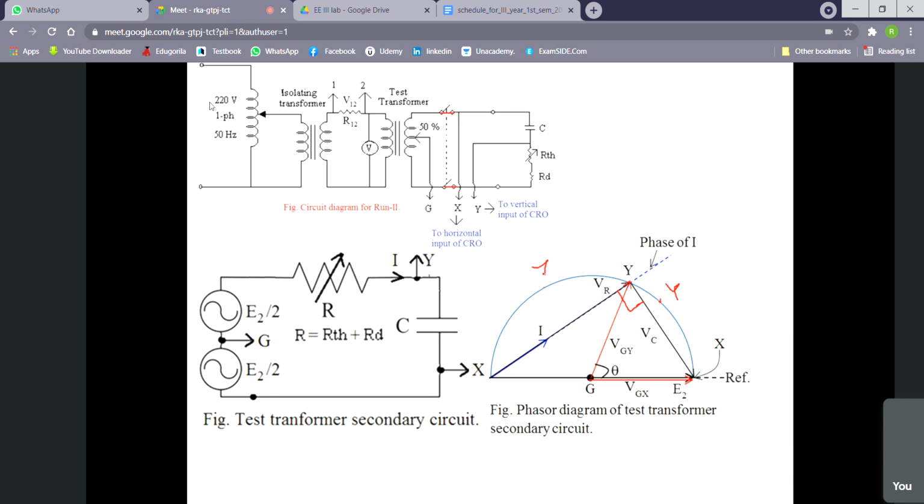Why will it change? If the resistance is changed. If resistance is changed, then this VR will be changed. So this may be one condition. This may be one condition. Have you understood?